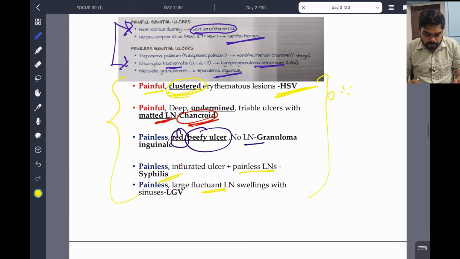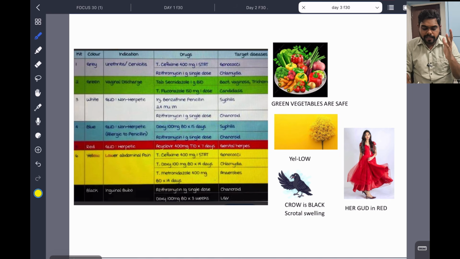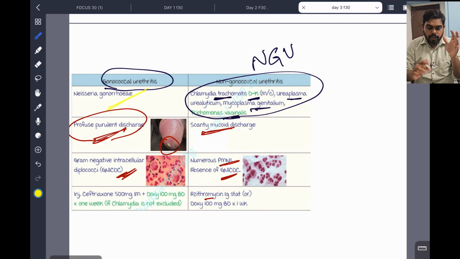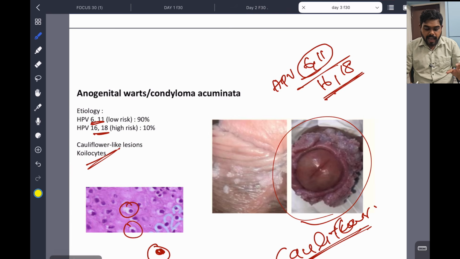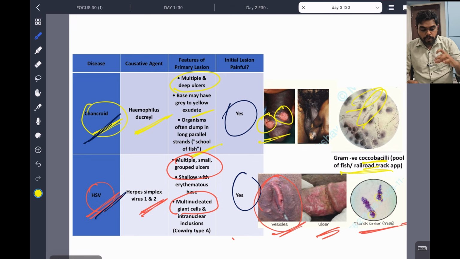Okay. So now we are going to the kits of STD. STD we discussed in a simple way, and there is so much theory. We know gonococcal urethritis, non-gonococcal urethritis. Why I am stressing is, again, this is a sure short question. 2 questions will definitely come for this NEET PG exam. 2 questions sure. Maybe if you are lucky, 3 will come. So gonococcal urethritis, non-gonococcal urethritis: what are the causes and how to differentiate? Important, simple. And anogenital warts: coilocyte, cauliflower shape.